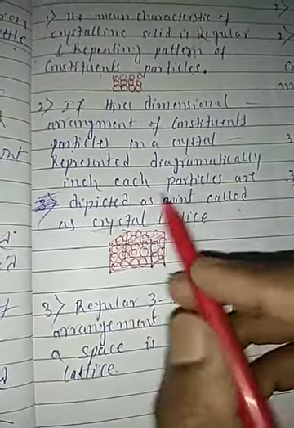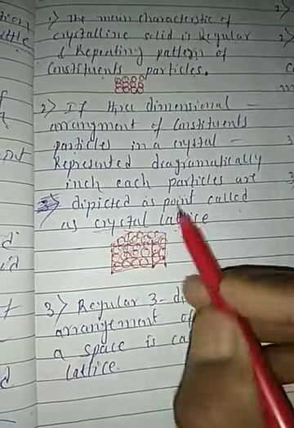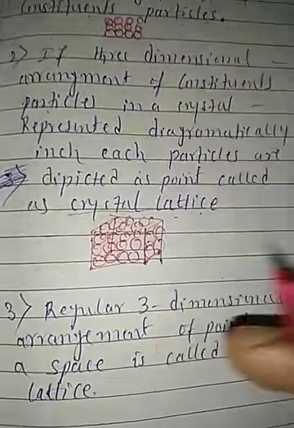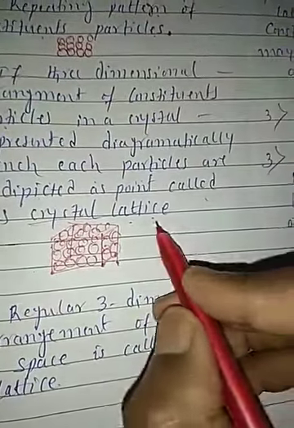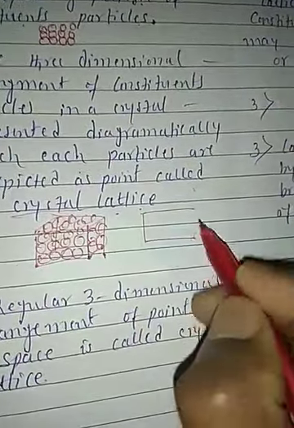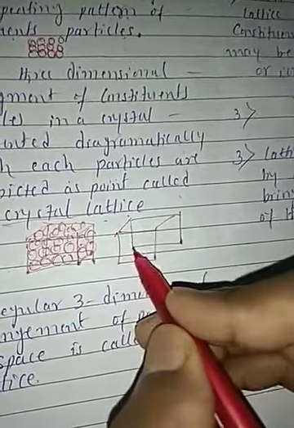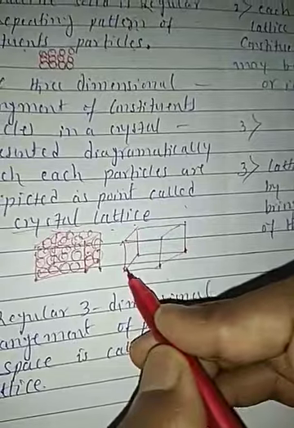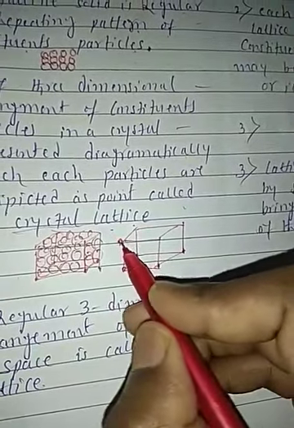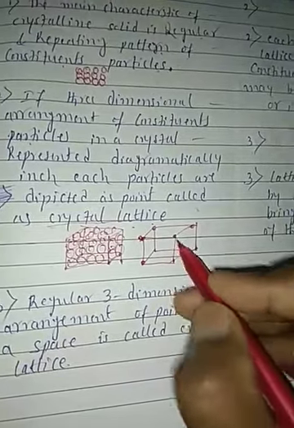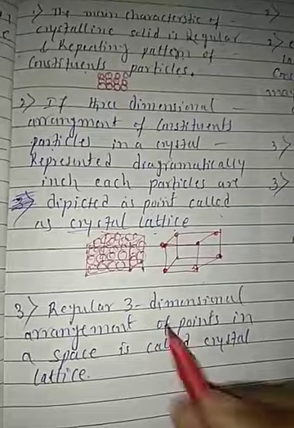Repeated regularly, each particle is depicted as a point. Each particle depicted as a point is called a crystal lattice. So in these crystals, in this three-dimensional crystal, each point represents the three-dimensional arrangement of the crystal.